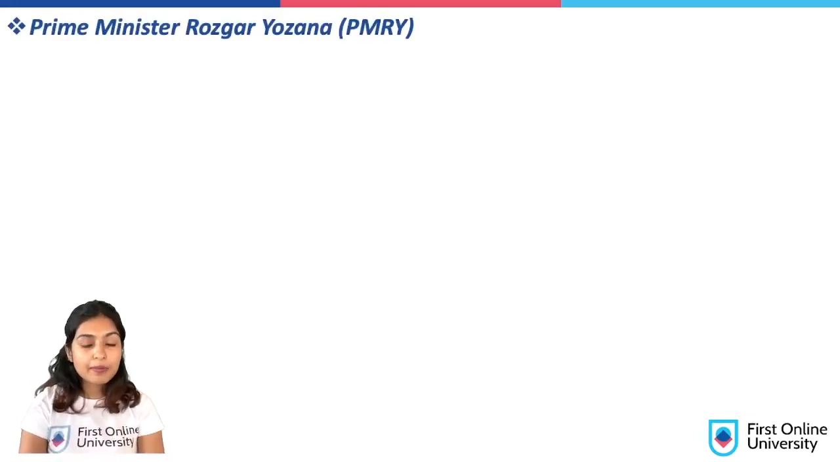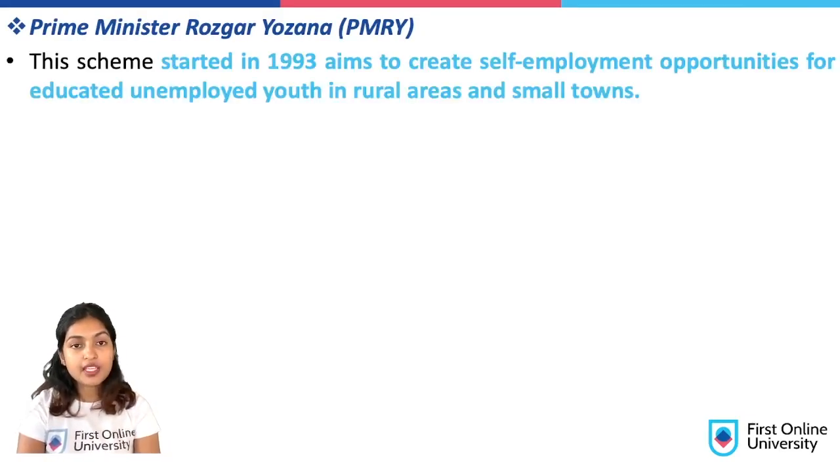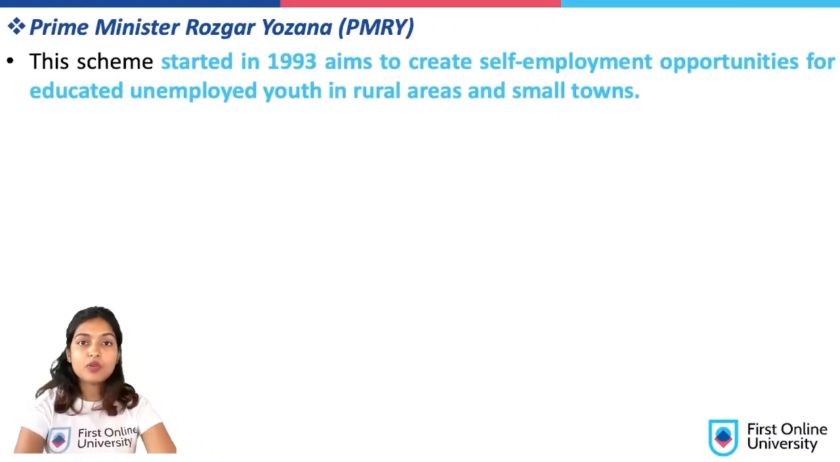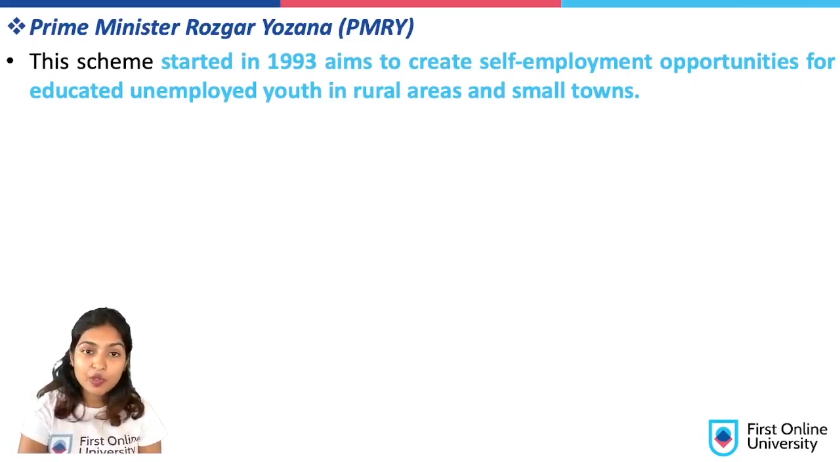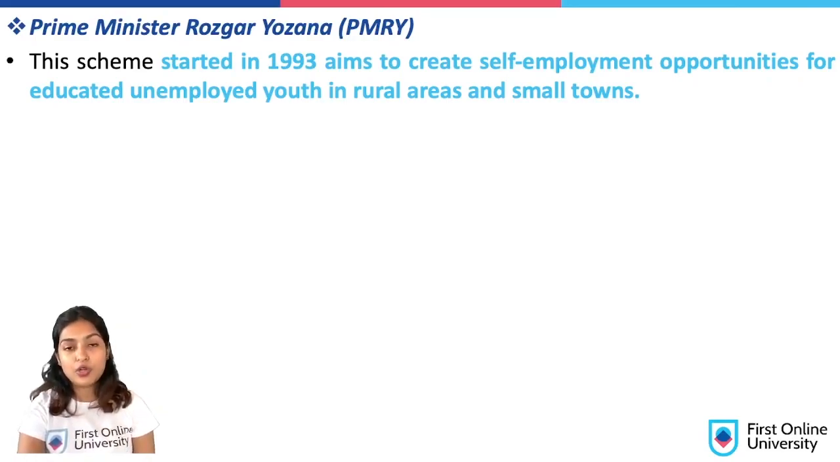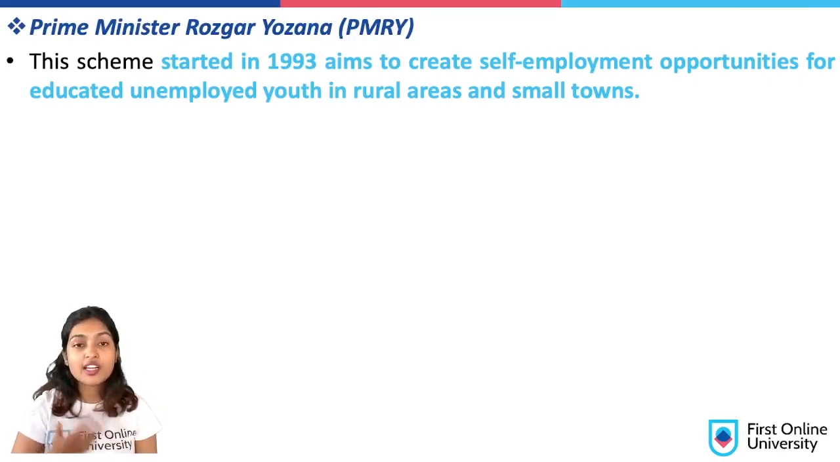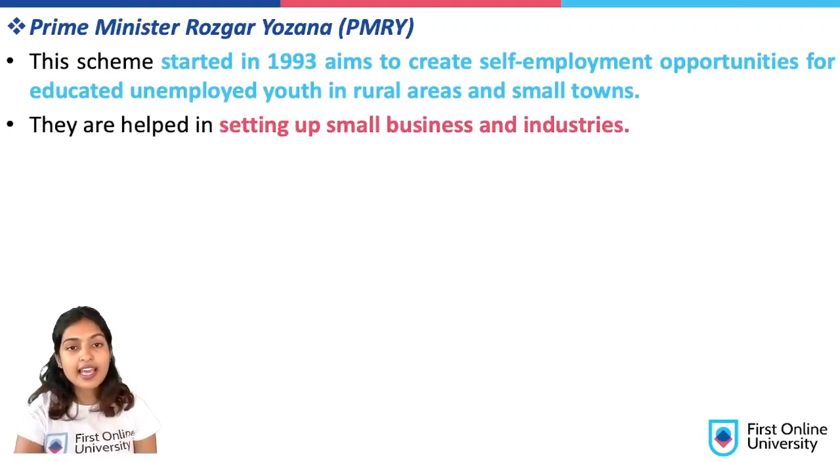Next, let us see Prime Minister Rozgar Yojana, PMRY. So this scheme was conceptualized in 1993, and what is the main objective of this scheme? The main objective is to create self-employment opportunities for educated unemployed youth in rural areas and small towns. These educated unemployed youth are not able to find jobs because of lack of opportunities. So this scheme in particular helps in the creation of such opportunities so that these youth can participate in those. They help in setting up small businesses and small industries.